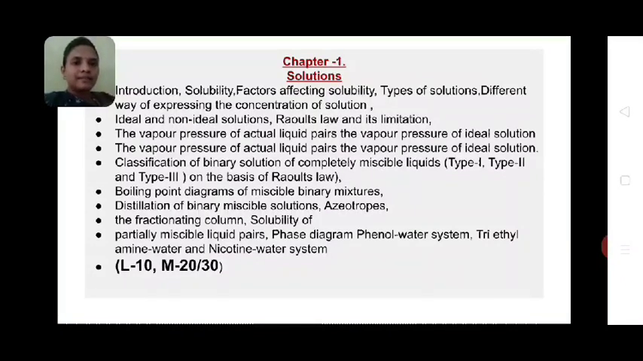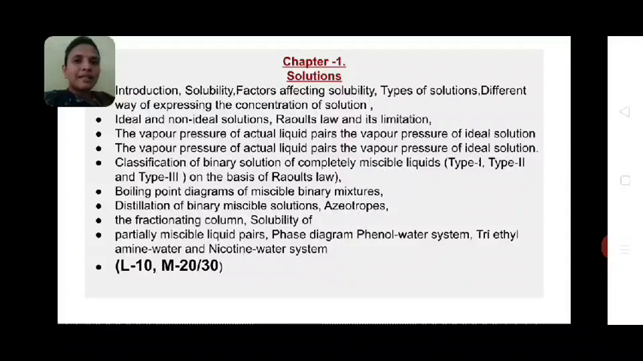Then we will see the boiling point diagram of miscible binary mixture. Dear students, you know what is miscible binary mixture. When two components get completely miscible in each other, then we call them a miscible binary mixture. So they have different boiling point diagrams. So the topic is boiling point diagram of miscible binary mixture. After then we will see distillation of binary miscible solution.